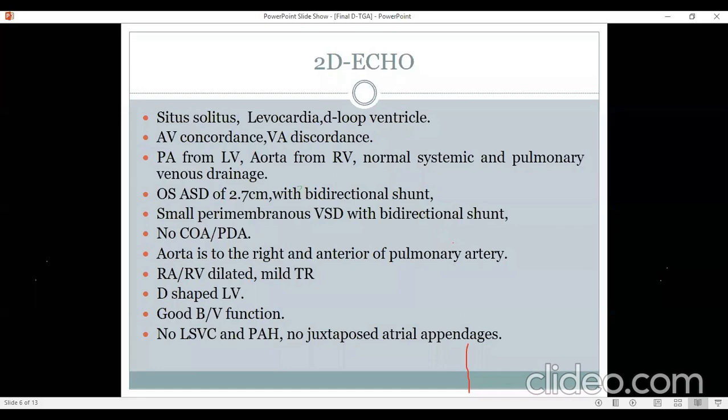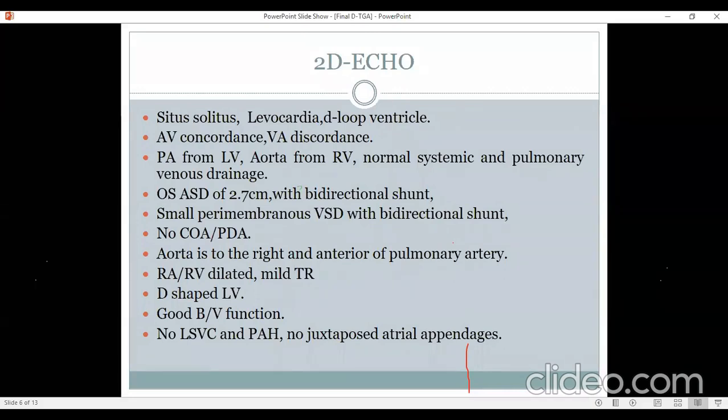I agree. I think the D-shaped LV in a 2 or 3 month old will be very important, and one can actually go for arterial switch operation without worrying too much. But in a 3-year-old, you have to be very sure. And if there is LVOT obstruction that is keeping the LV pressures high, even that makes this patient suitable for arterial switch operation, because we want the LV to be prepared by whatever means, by a VSD or by an LVOT obstruction.